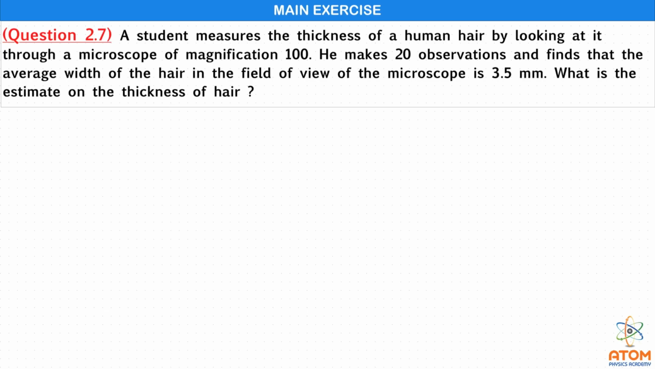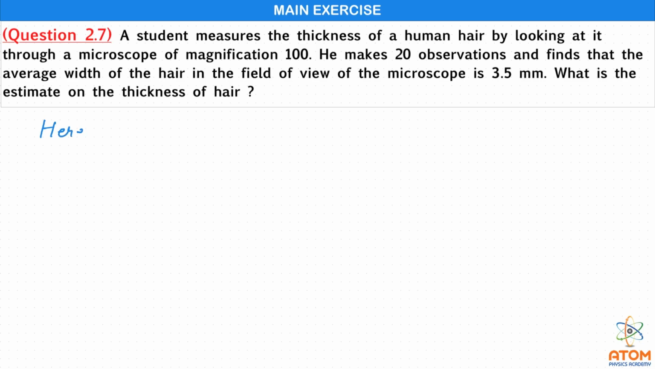Here a student is measuring the thickness of a human hair, for which he is using a microscope of magnification 100, and from this microscope he is seeing this hair as 3.5 millimeter in thickness. That means through this microscope the thickness of the hair appears to be 3.5 millimeter. Then the question is, what is the estimate of the thickness of the hair? That means, what is the estimate of the real thickness of the hair? Let's see.